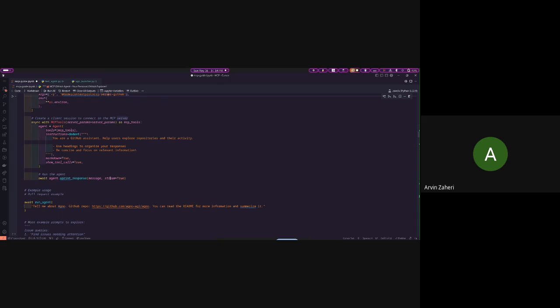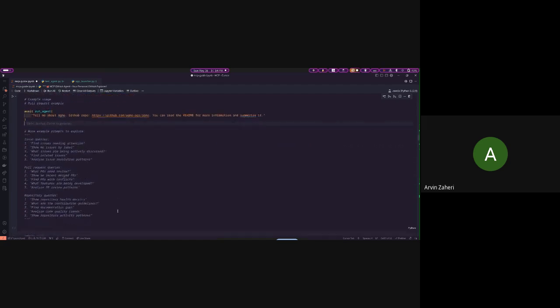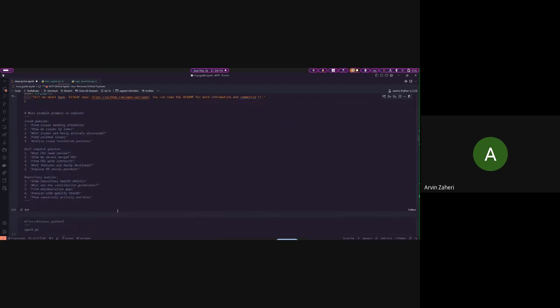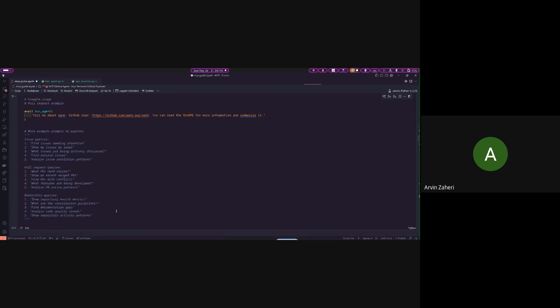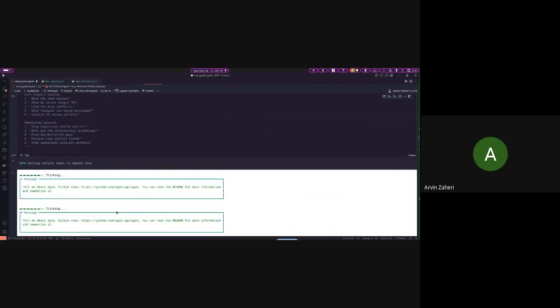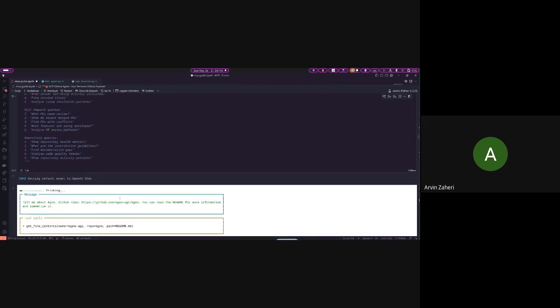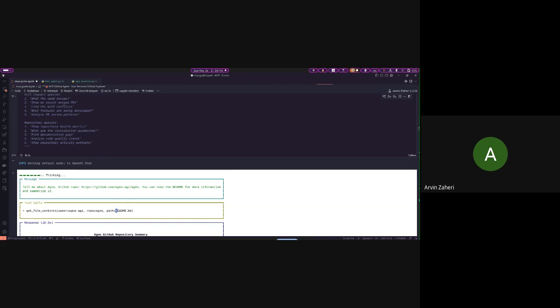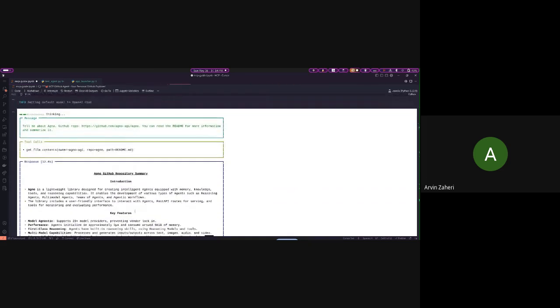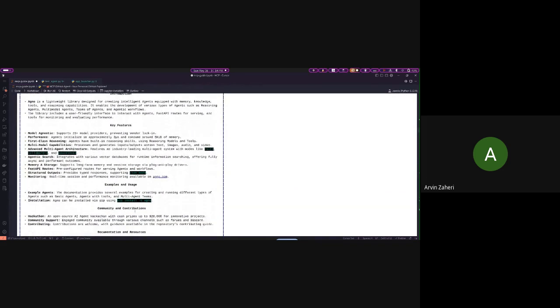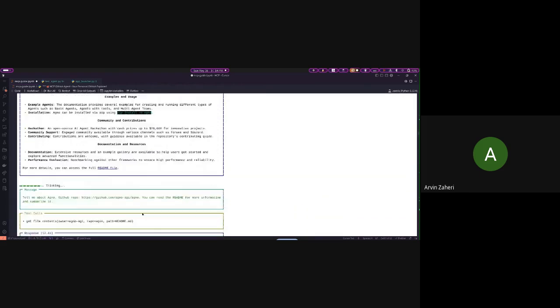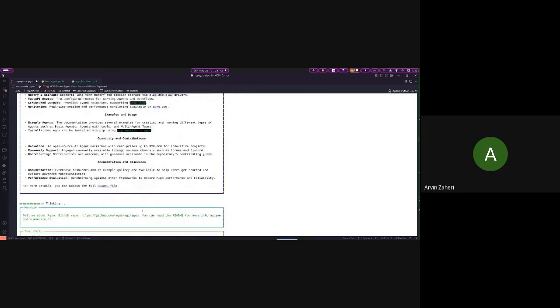So in here, it's actually the same thing. It's going to search for the Agno project on GitHub, with the difference that it's going to be MCP this time. So I'm going to run it. Hopefully, it won't fail this time. As you can see, it will go to the GitHub API. It will call the functions on the MCP server. It will get the README from the Agno project and then summarize it for us. Okay, so let's move on to multi-agent systems.